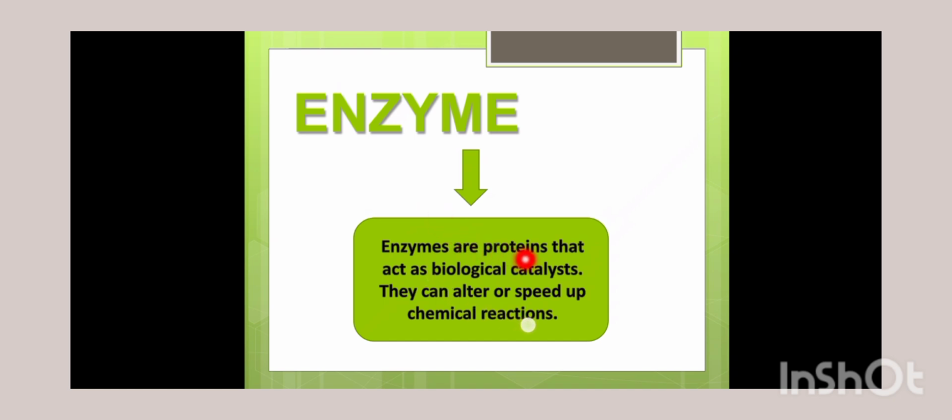Enzymes are proteins that act as biological catalysts. They can alter or speed up chemical reactions. As they are proteins, they have a three-dimensional shape. They have a specific structure and they act as biological catalysts, which means that they only work in living organisms, and they speed up all the chemical reactions that are taking place in living organisms.